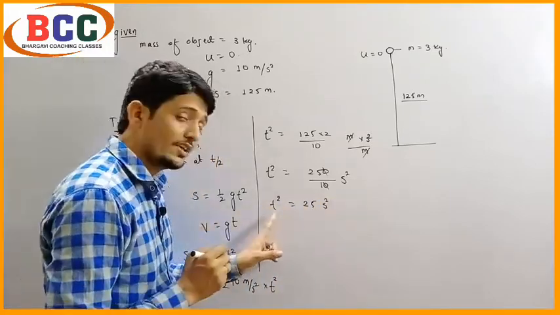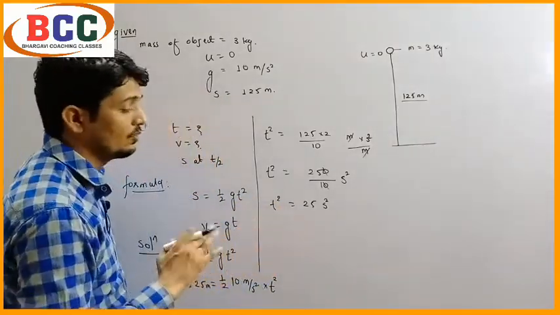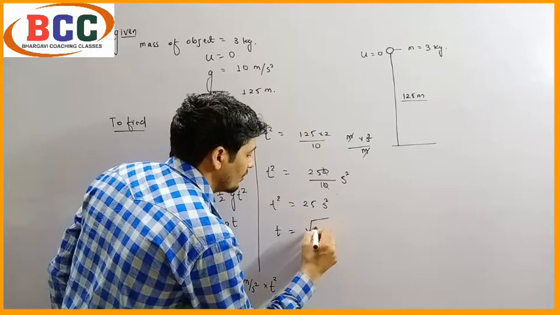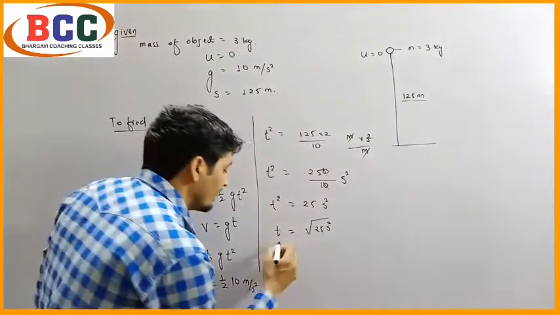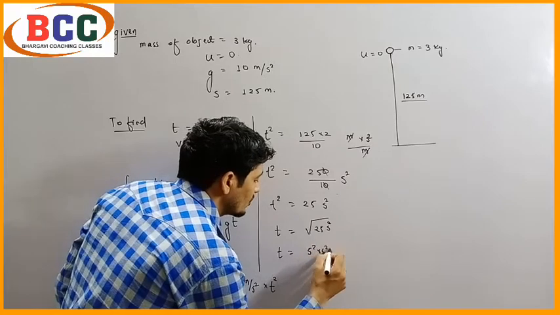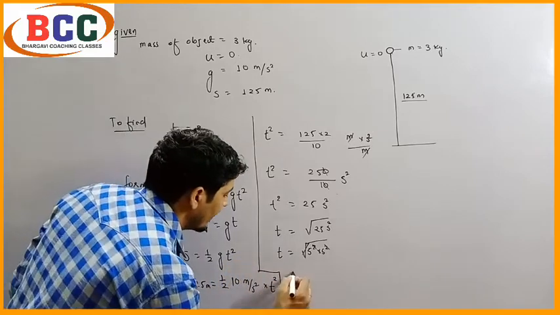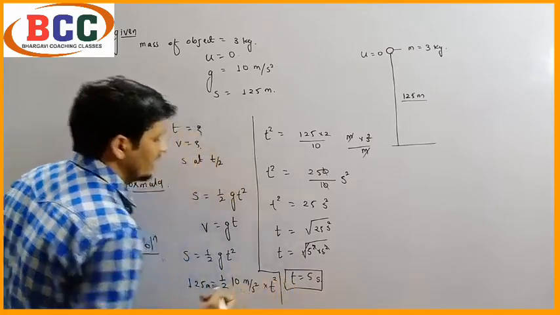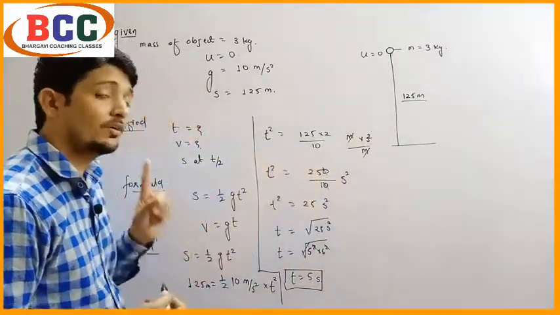So it is the value of t square, but now we have to calculate the value of t. That means we have to take square root on both sides. We will get t equals to root of 25 second square. What is 25? It is square of 5. That means t equals to 5 square into second square. So square and the root will get cancelled. We will get t equals to 5 seconds. So we can say the ball will take 5 seconds to reach the ground. So we got our first answer.